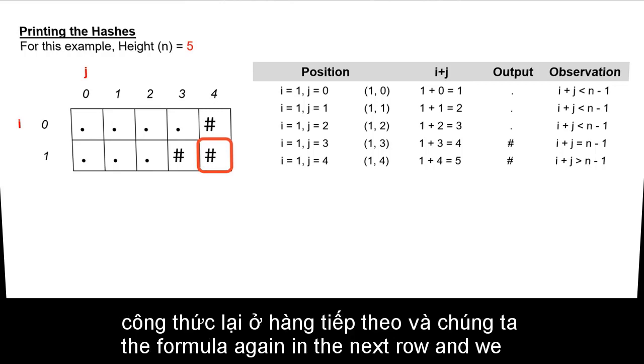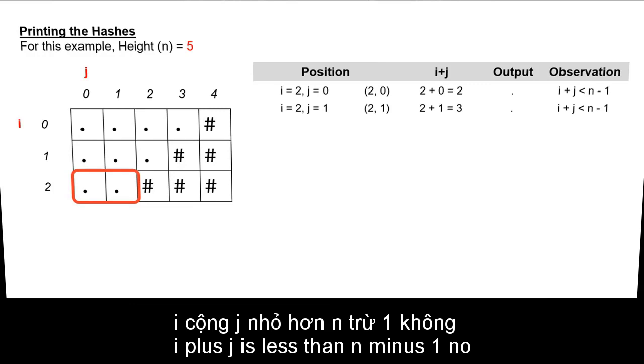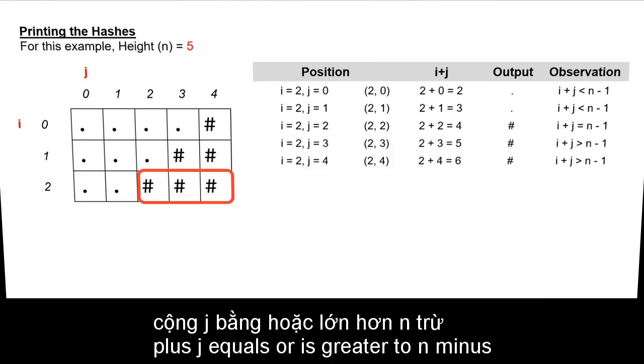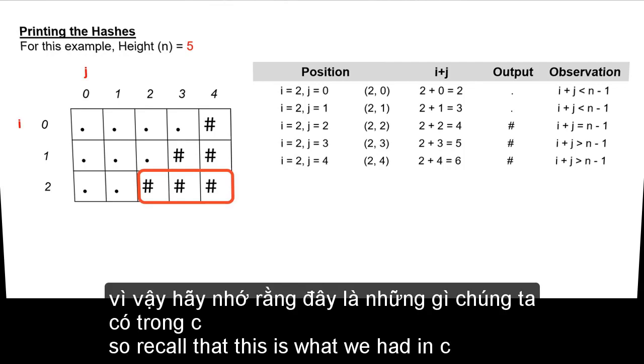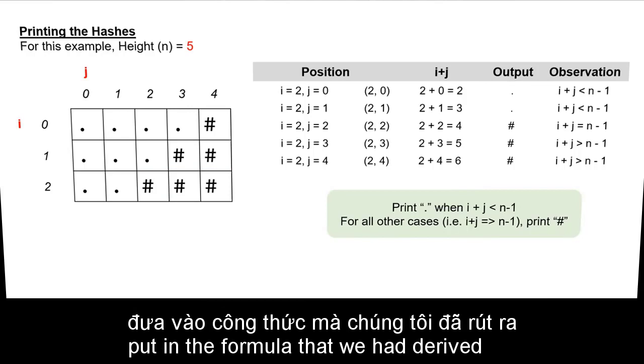So we test our formula again with the next row and we can deduce that we will print a dot when i plus j is less than n minus 1, no change to that, and hashes for when i plus j is equal to or greater than n minus 1. So recall that this is what we had in C, where we had our nested loop, and then we put in the formula that we had derived.